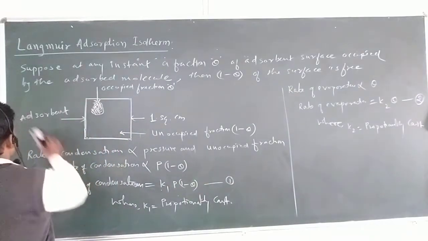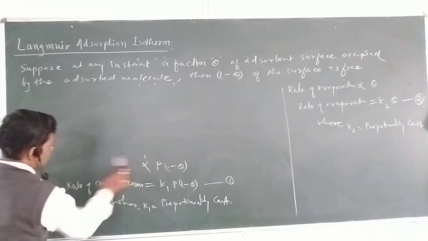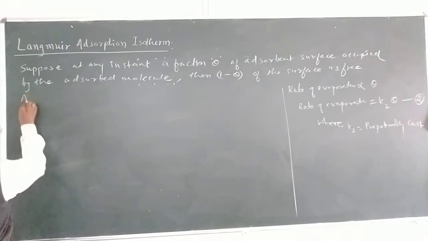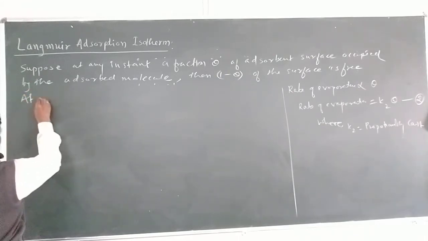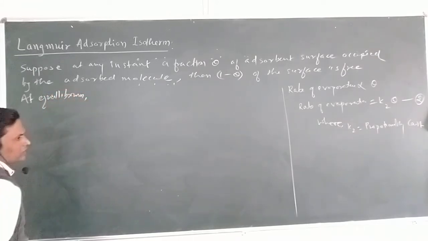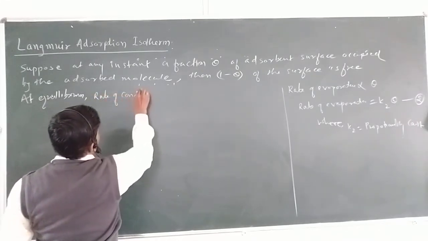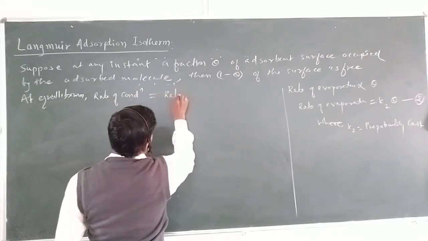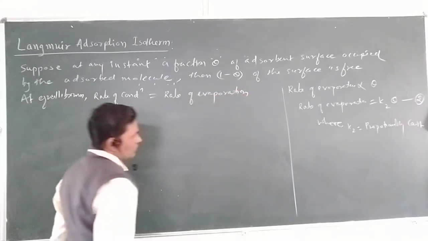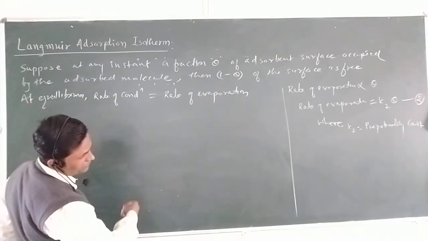Now, let us consider equilibrium. At equilibrium, the rate of condensation equals the rate of evaporation. So, from equation number 1 and 2, we can write, what is equation number 1, the rate of condensation?